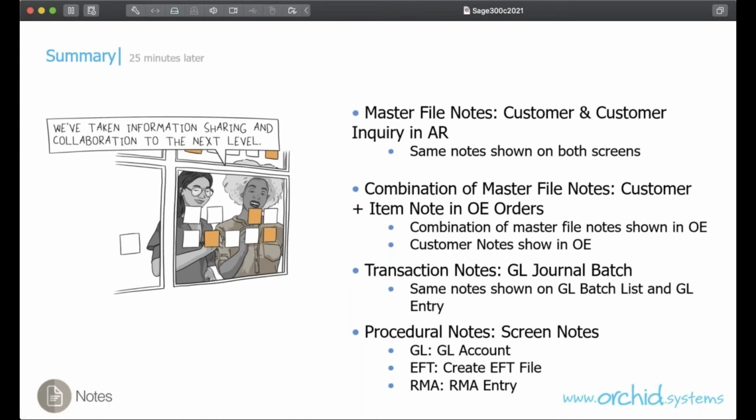Is there sample data in Sage 300 ready to use with this module? So yes, the Orchid sample data in the ORCLTD database has notes configured, and we have a few of the notes that we've shown here, like some customer notes as well as some customer and item notes combinations. We're looking at ways to make the note configurations from this webinar available as well, because it's a different range of options. Actually, in ORCLTD, there are also a few procedural notes configured.